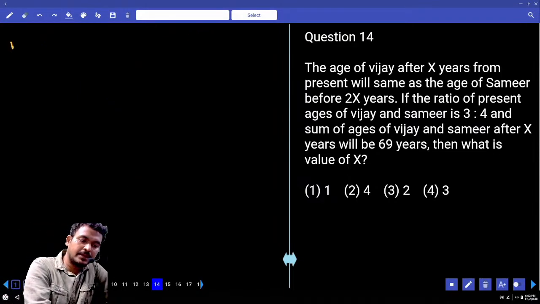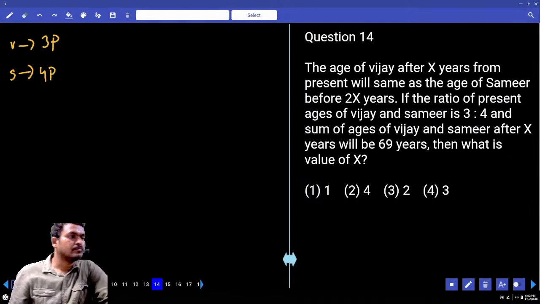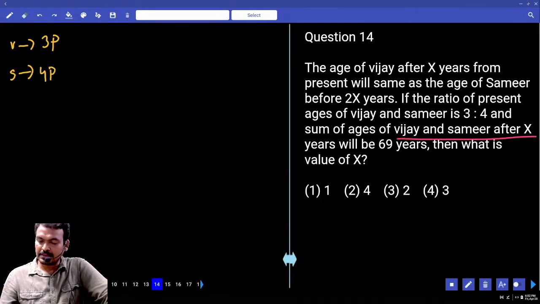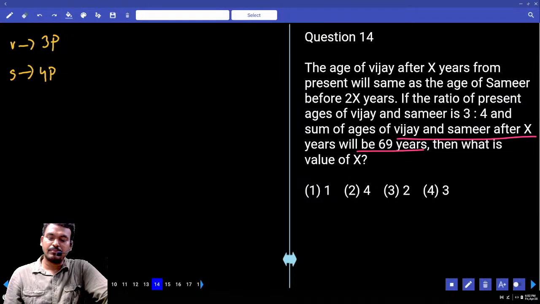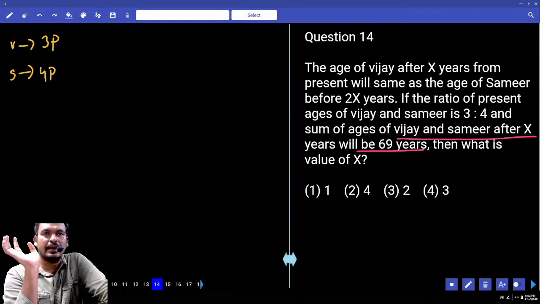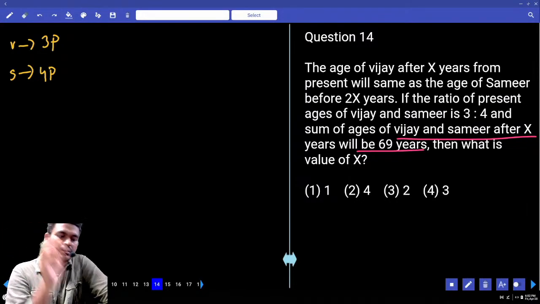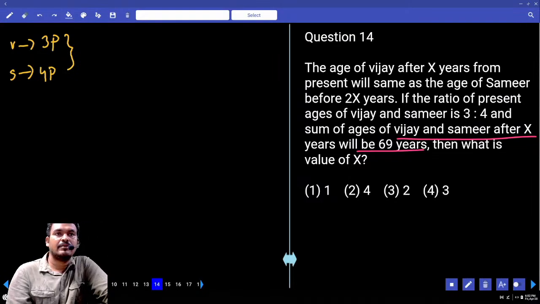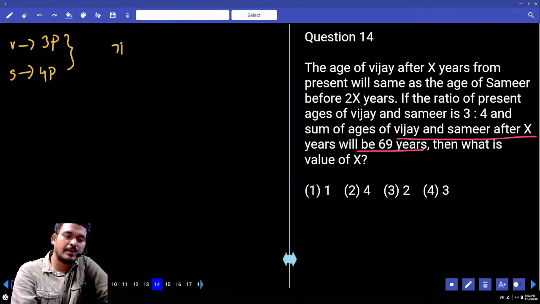First of all, Vijay present is how many parts? 3 parts. Samir present 4 parts, or not? After X years, sum of those 2 persons is how much? 69. After X years means each one has X years added, or not? Total 2X. Already 7 parts, or not? Total it is 7 parts plus 2X equal to how much? 69, or not?